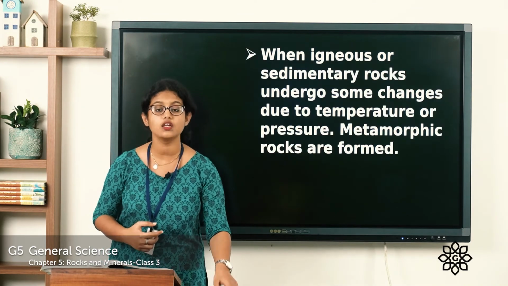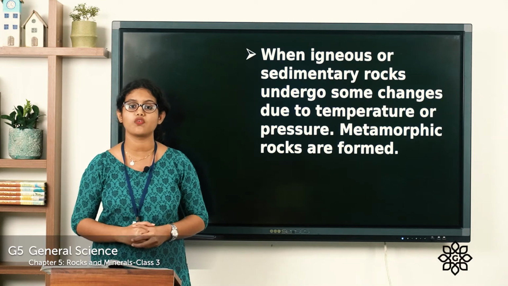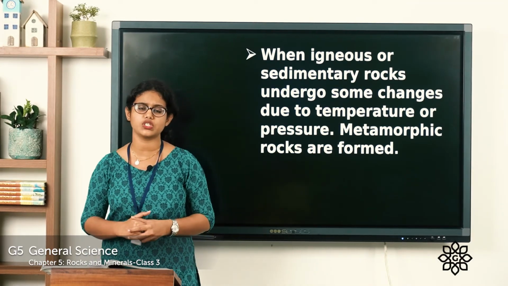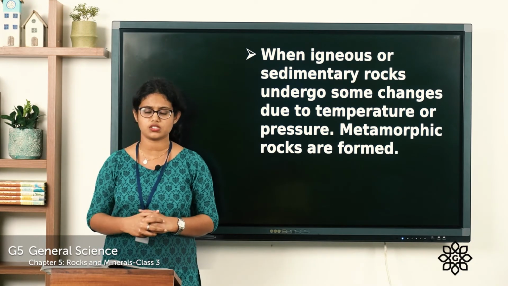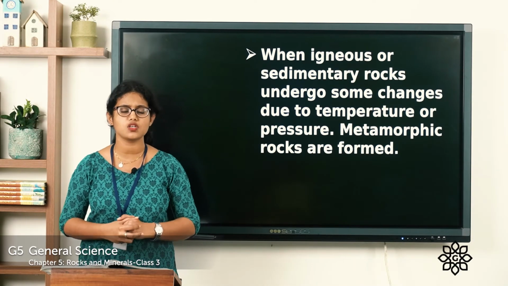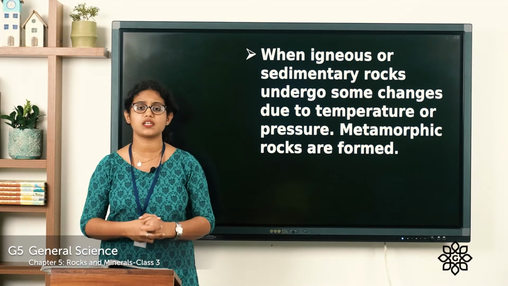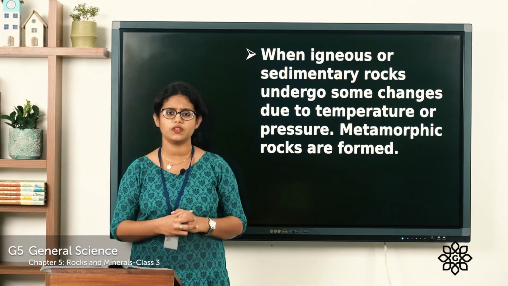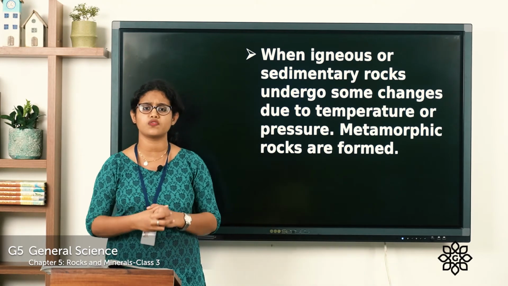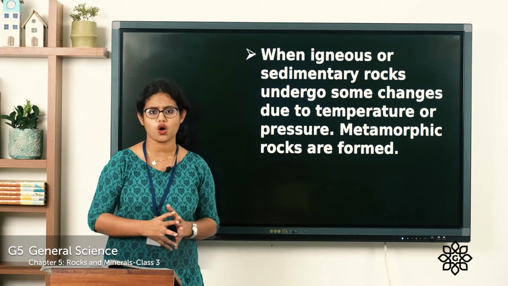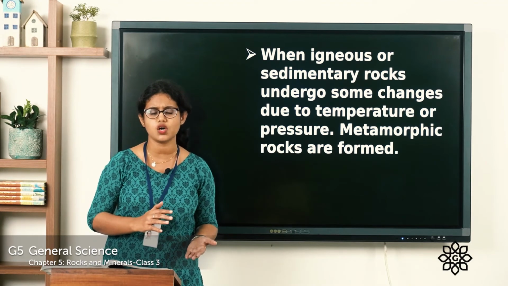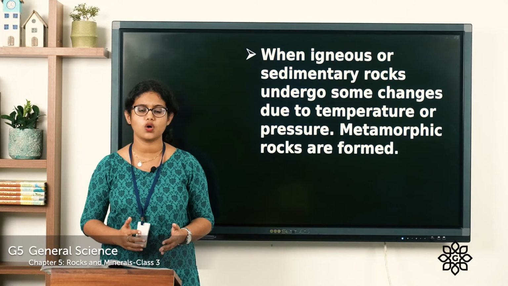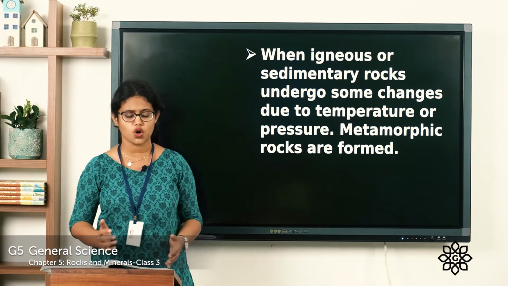So now let's see the formation of metamorphic rock. When the igneous or the sedimentary rock is subjected to extreme heat under the Earth's surface and pressure from the surface rock, one of these rocks, either the sedimentary rock or the igneous rock, changes into another rock, which is the metamorphic rock.